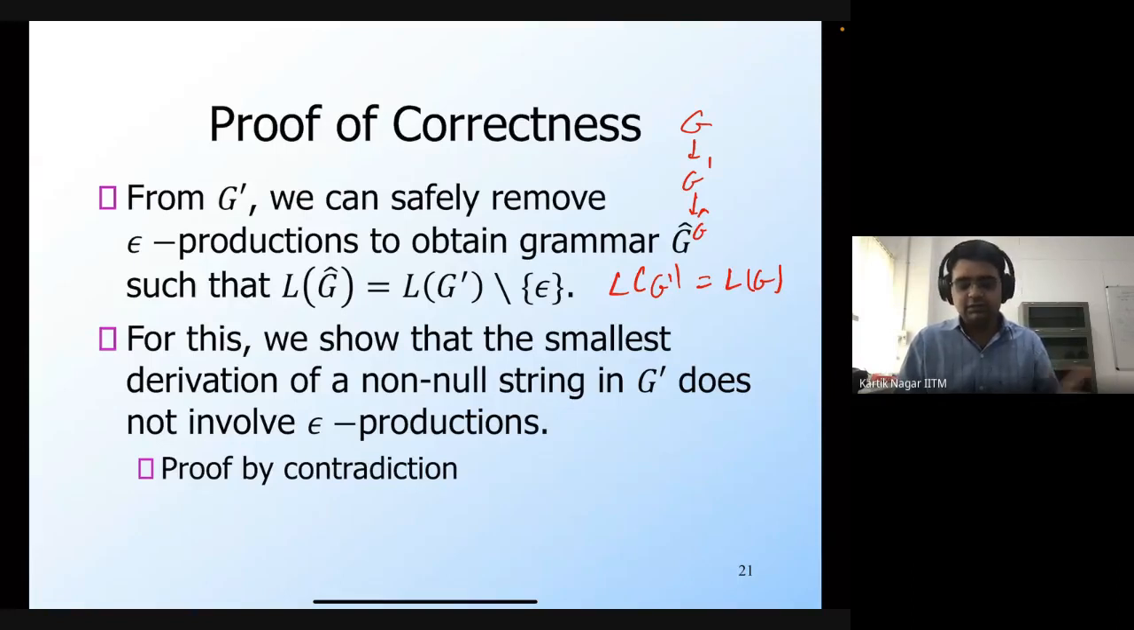So that's why we will show that the smallest derivation of a non-null string does not involve epsilon production, and we will prove this by contradiction. We will assume that the smallest derivation of a non-null string contains an epsilon production, and then we'll show that if it does contain an epsilon production, then it cannot be the smallest. Thus, you can obtain an even smaller derivation of the same string in G prime, which will not involve that particular epsilon production. Okay, so is the proof strategy clear to everyone? Any questions?